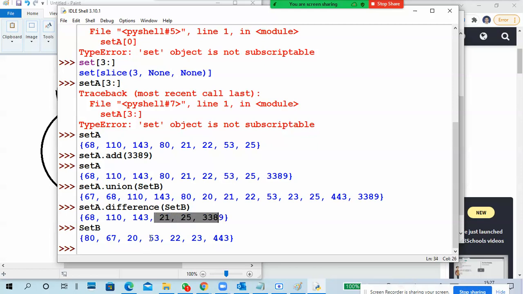Because it is also there: 53, 80, and 22. See, 80, 53, 22 are common in set A and set B. That's why those elements are not here.